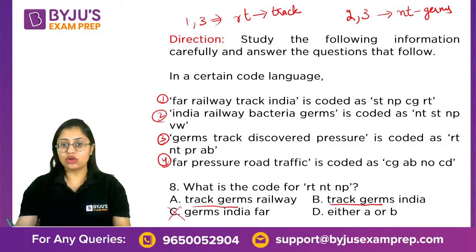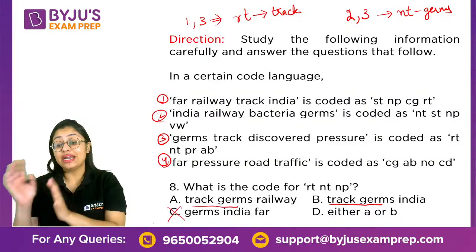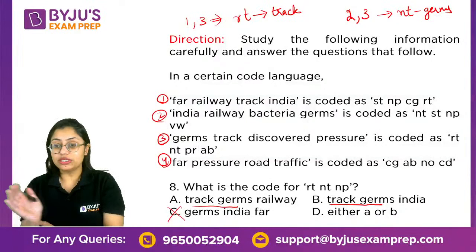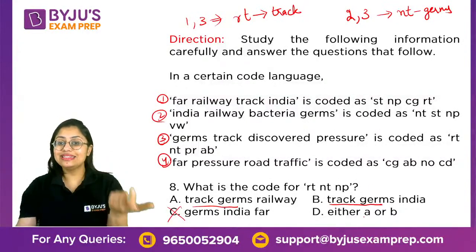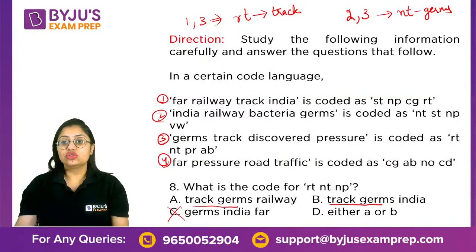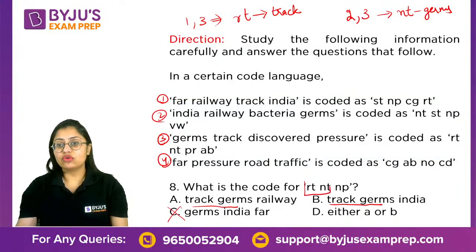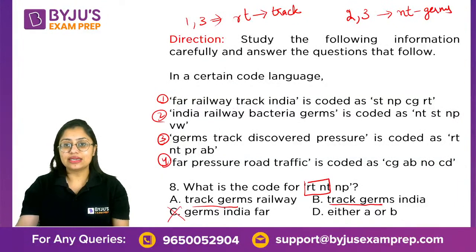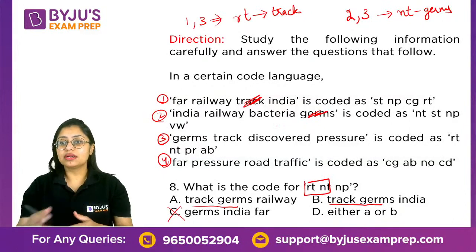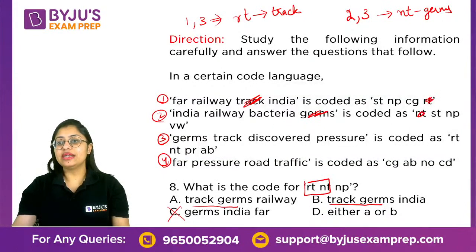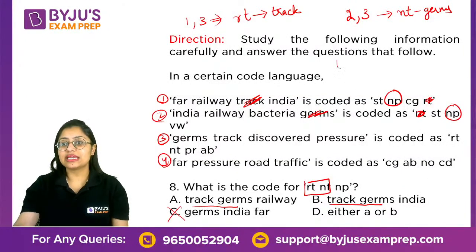So I can cancel option C on the basis of that. I'm yet to eliminate option D. Option D says either A or B could be the answer. Why is that? I have found the code for RT and NT, that is track and that is germs. But when I try to find out the code for NP, what is common between the first and the second sentence?